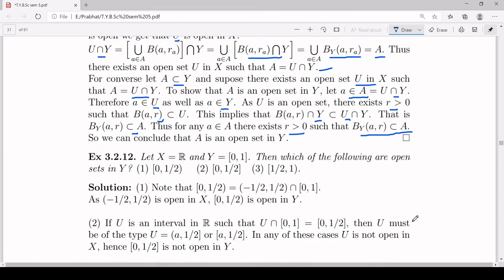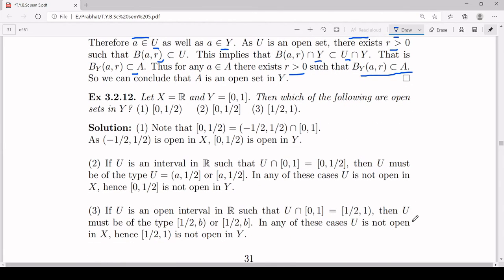Now, a few examples I have taken. You consider your set X to be the set of real numbers R and your Y to be the closed interval [0, 1]. And then we have to decide which of the following are open sets in Y. So the first one is the interval closed at 0, open at half, [0, 1/2). Now this set will be open in Y if and only if there exists an open set in R such that the open set intersection with Y is equal to this given interval.